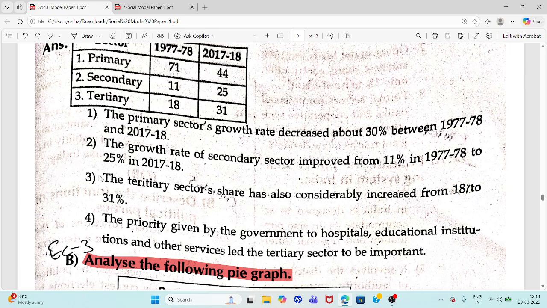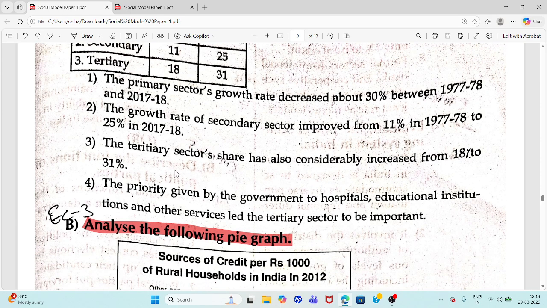Second point: secondary sector improved from 11% in 1977 to 1978 to 24% in 2017 to 2018. Third point: tertiary sector's share increased considerably from 18% to 31%.